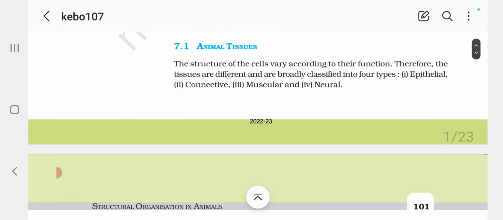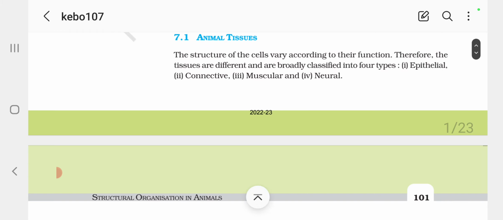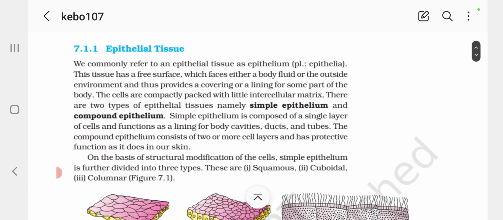7.1 Animal tissues. The structure of the cells varies according to their function. Therefore, the tissues are different and are broadly classified into four types. First, epithelial, second, connective, third, muscular, fourth, neural.